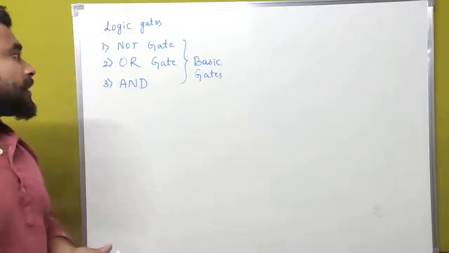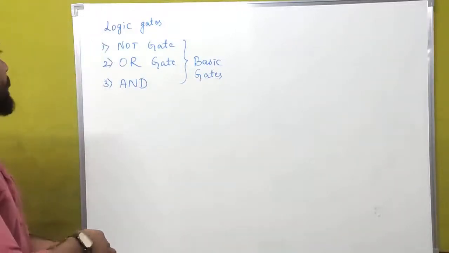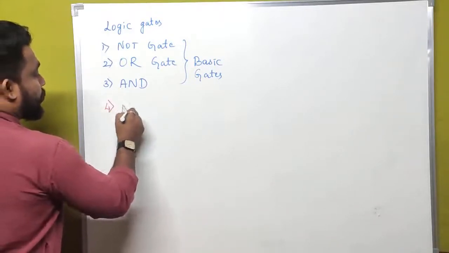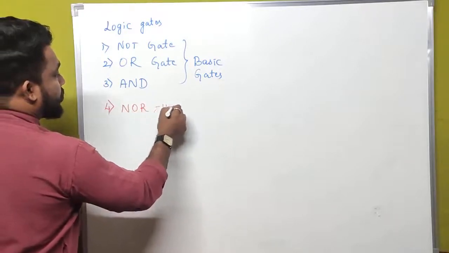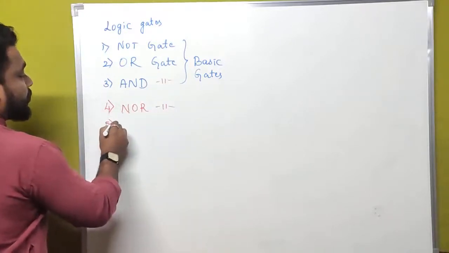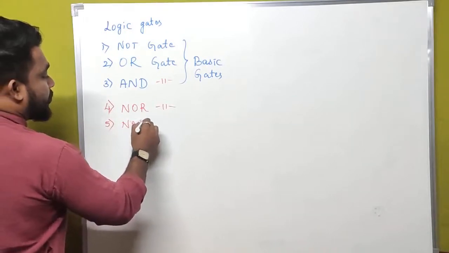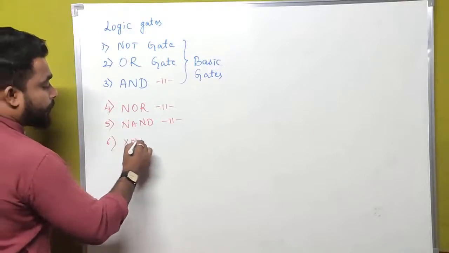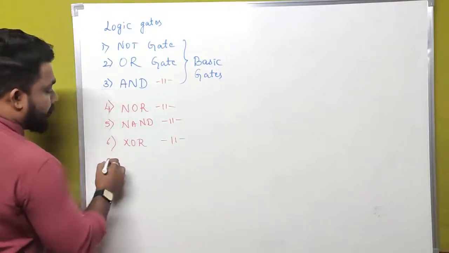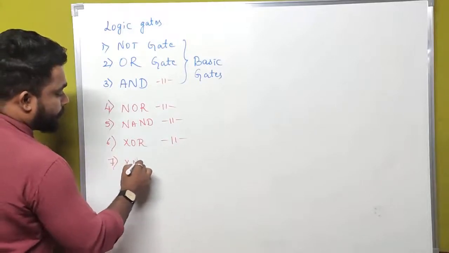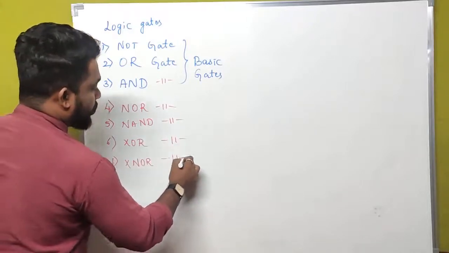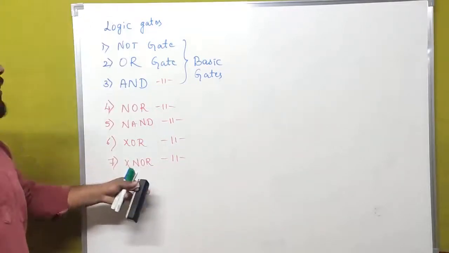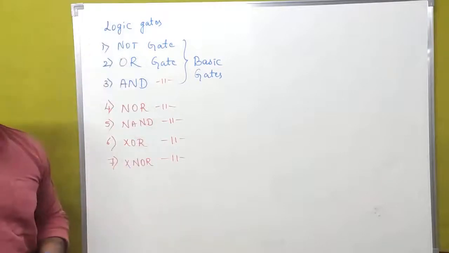And what are the remaining logic gates we can see? The fourth one is the NOR gate, then the NAND gate, the XOR gate and the XNOR gate. These are the 7 logic gates in the digital electronics concept.